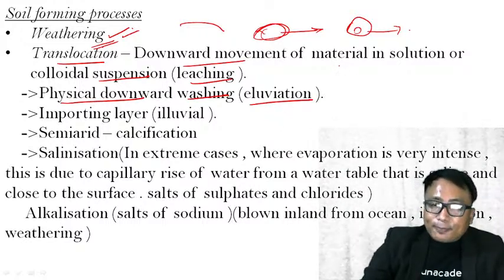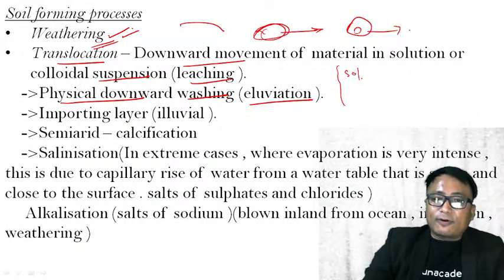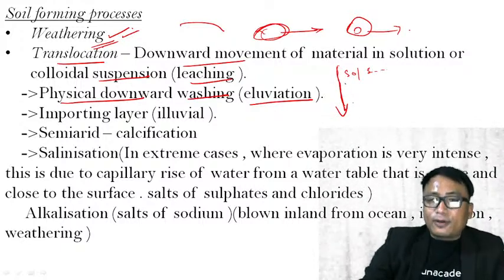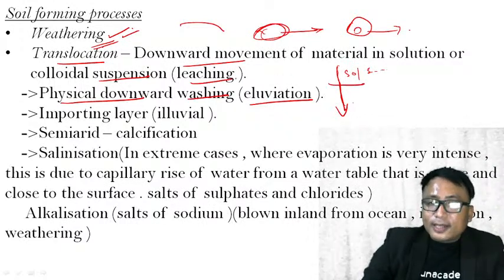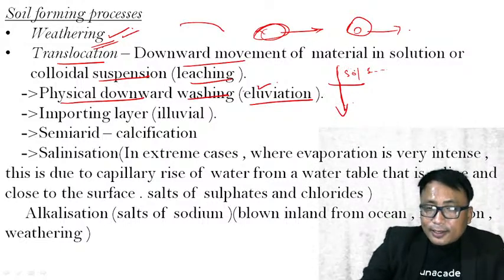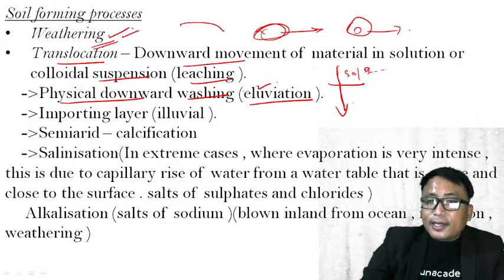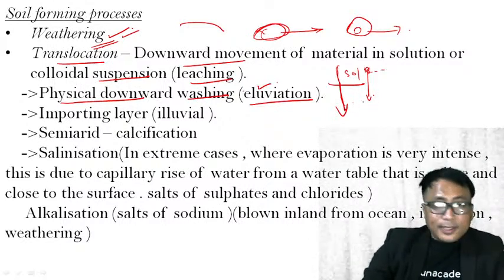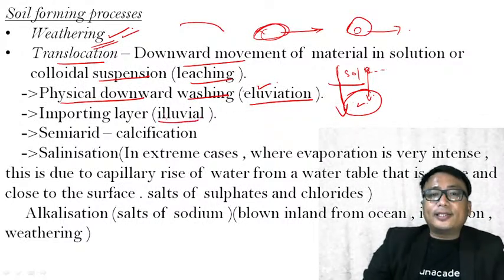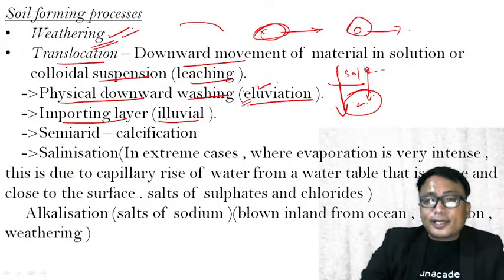Whenever there is a percolation of the material either in the solution form or in the suspended form, and it is carried from one place to the other, the layer from which it is removed or percolated down is known as the eluviation layer. The material which has been carried away is deposited in another layer. This layer, where it is deposited, is known as illuviation. That is I here, importing layer.